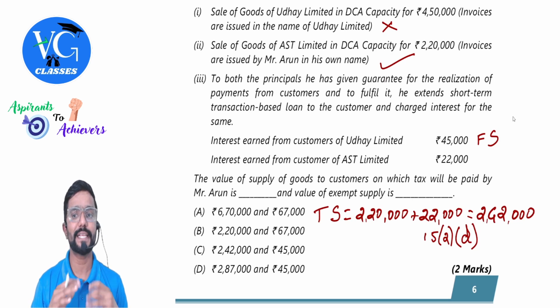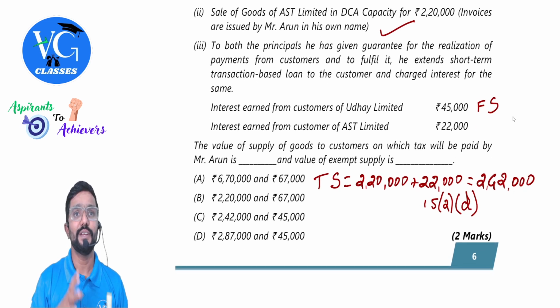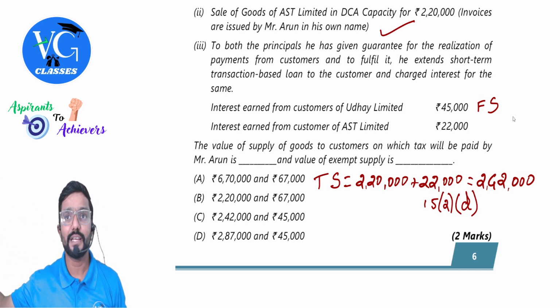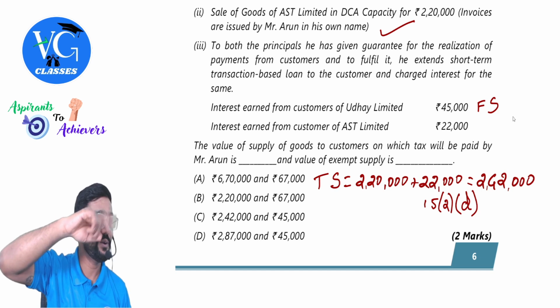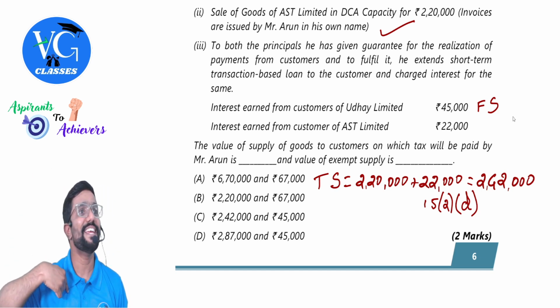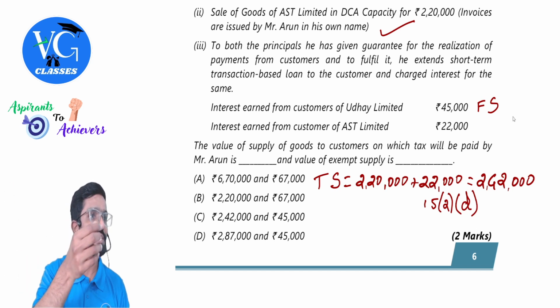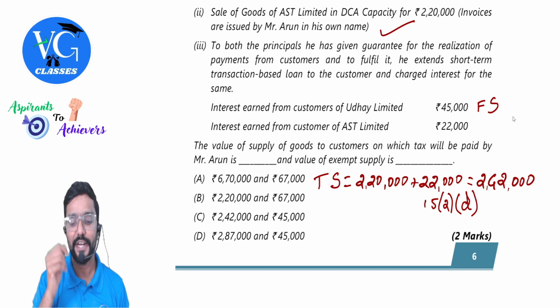And to fulfill it, he extends a short-term transaction-based loan to the customer and charges interest for the same. So he's charging interest. It is like this, guys. Del credere agent is giving a loan to the customers. He is asking customers, you pay to the principal. Because if there is any bad debt loss, who has to suffer? The agent. And for whatever loan he is giving to the customer, he is charging interest for it.